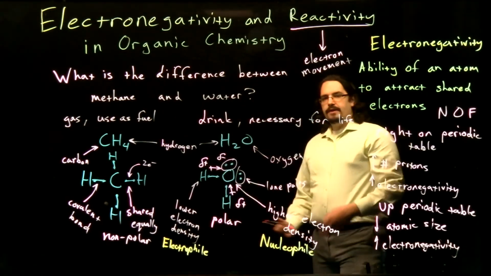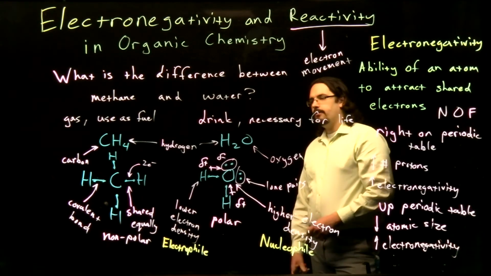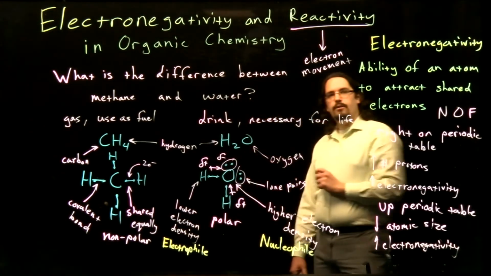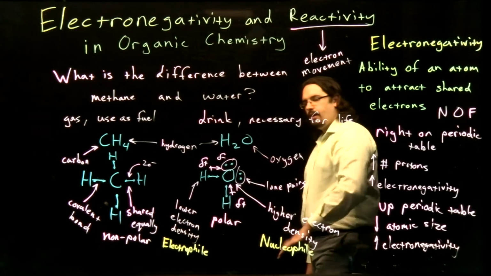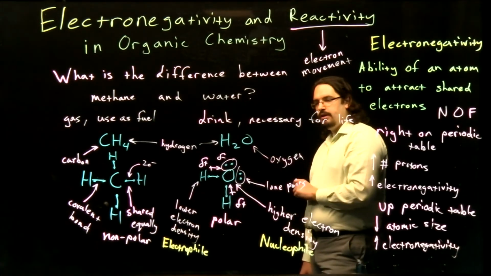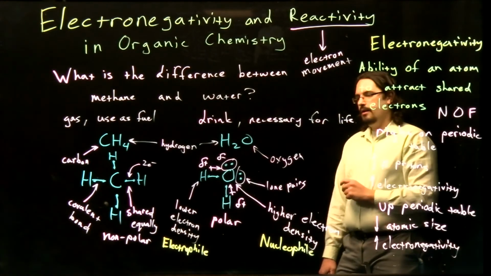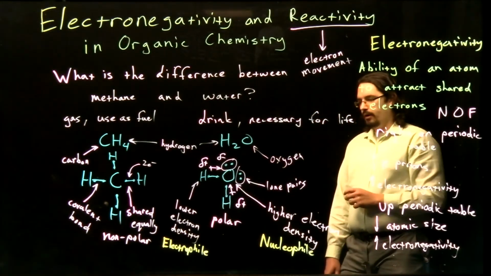So together, these make up some of our key differences here between our methane and water. Right? So we have different numbers of valence electrons. Our 4 valence electrons with carbon that created our 4 bonds to hydrogens. Our 6 valence electrons with oxygen that then created our 2 covalent bonds here to get our 8 overall electrons for our water.